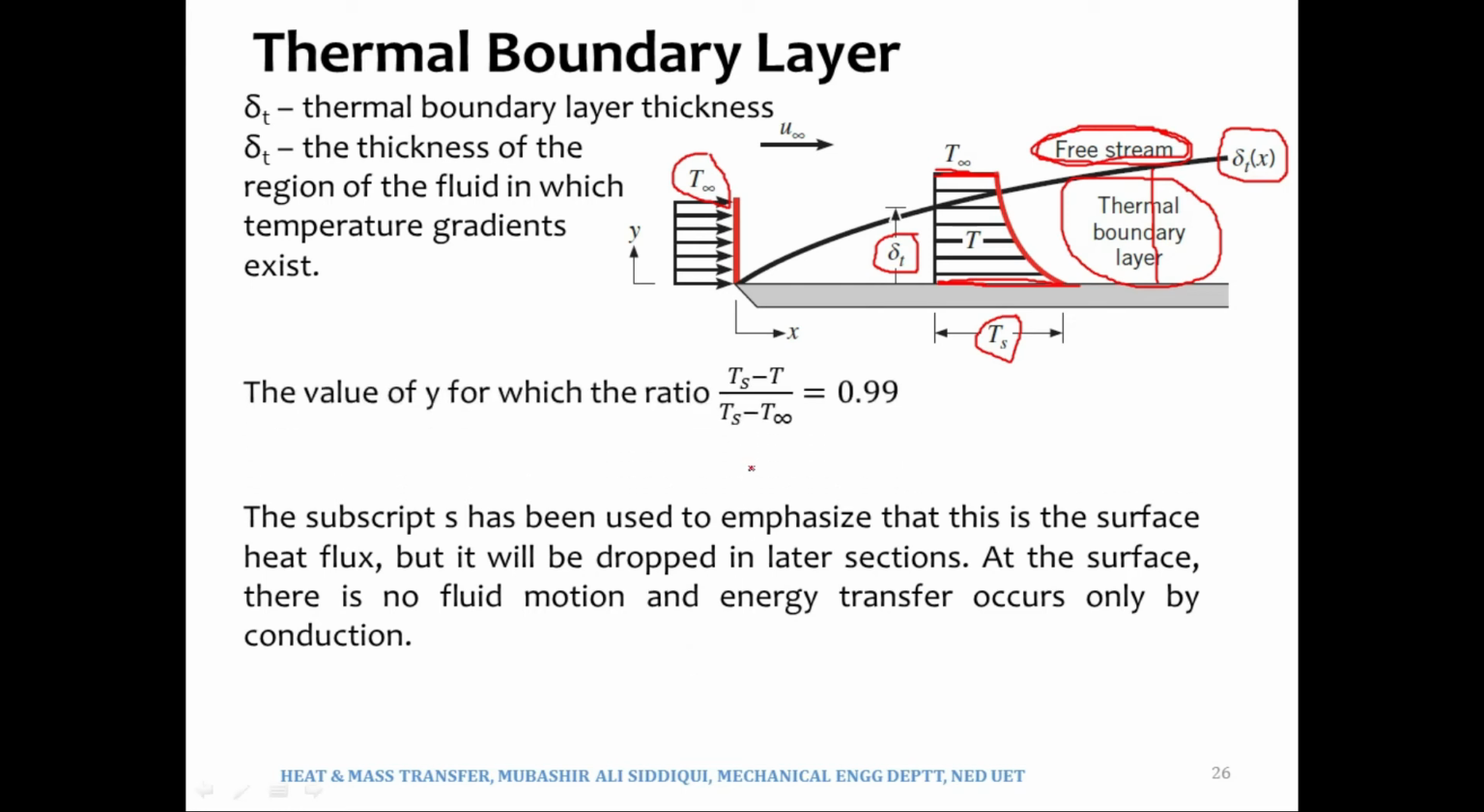Let's take a look at this thing. The thermal boundary layer thickness, delta T, is in fact the value of y for which this ratio, Ts minus T over Ts minus T infinity, is approximately 0.99, approximately 99%.